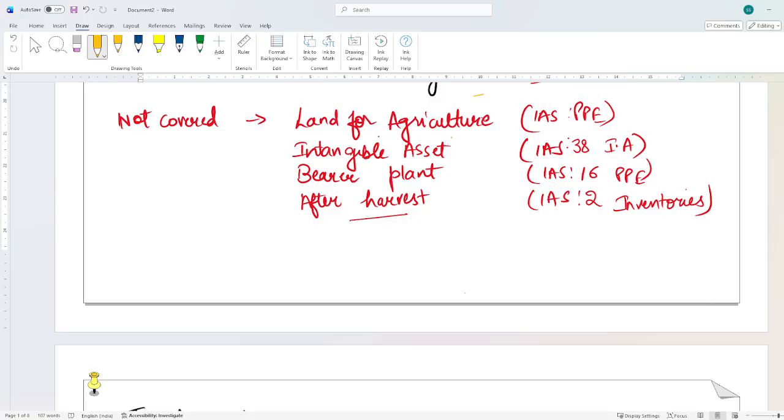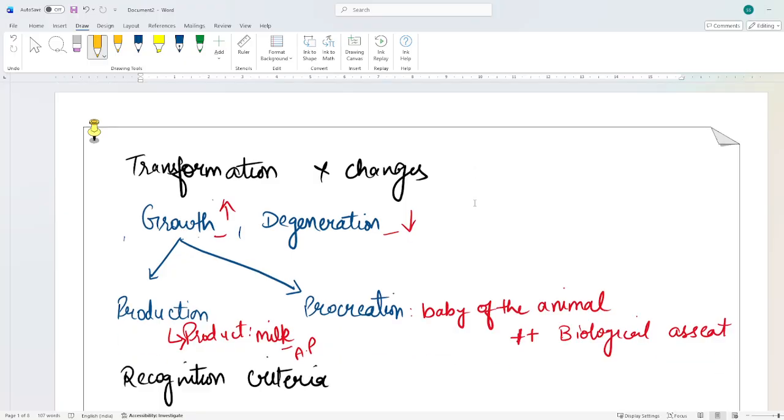If you are thinking that land related to agriculture will be covered in this IAS, no, it will be covered in PPE as the normal case. Intangible assets will be covered in IAS38. Bearer plants will still be covered by IAS16 PPE. And after harvest, any produce that you are getting will be covered by IAS2. For all these things, IAS41 is not applicable.